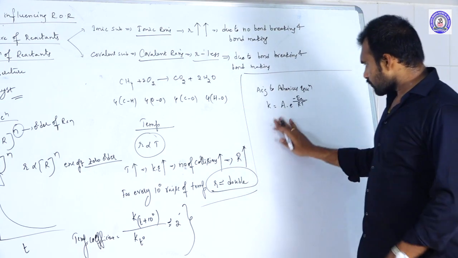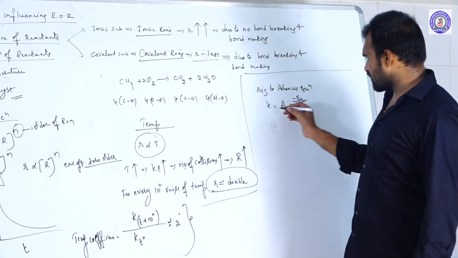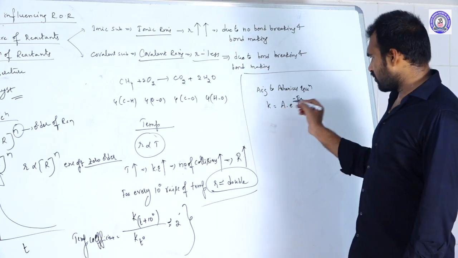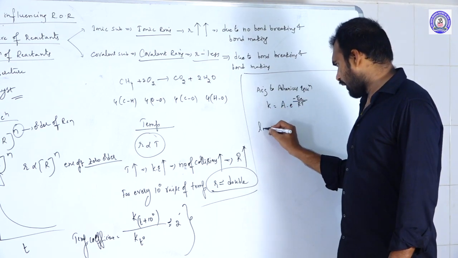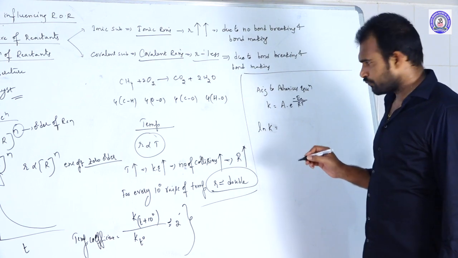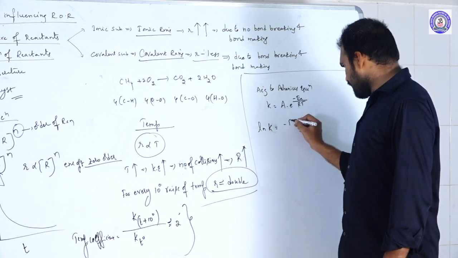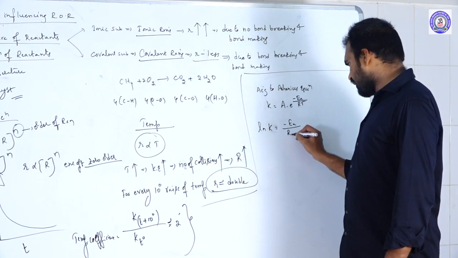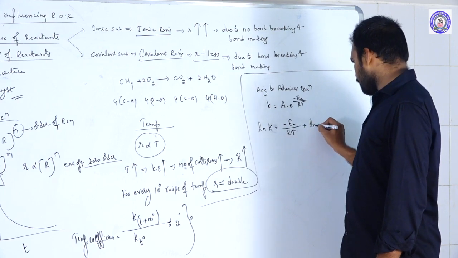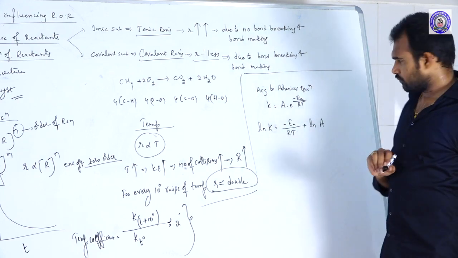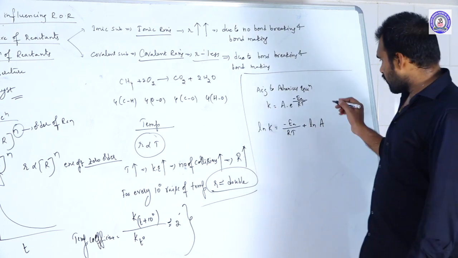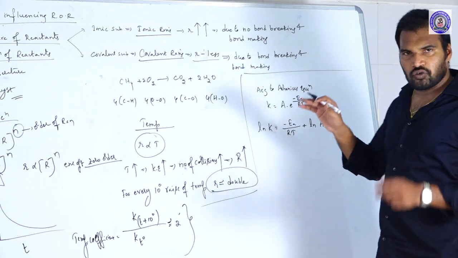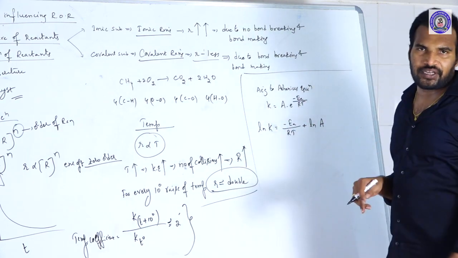Now if you take the ln, then ln K is equal to minus Ea by RT plus ln A. Taking this equation, you write it at two different temperatures.